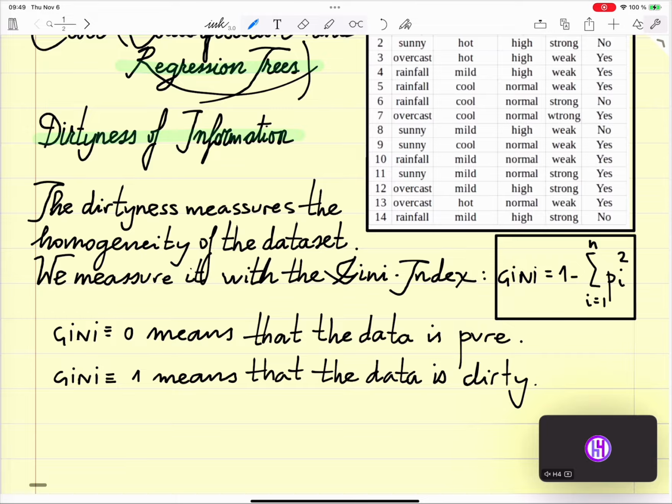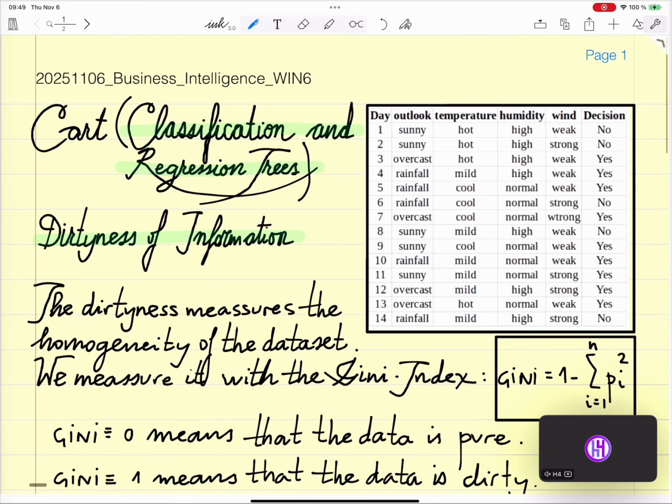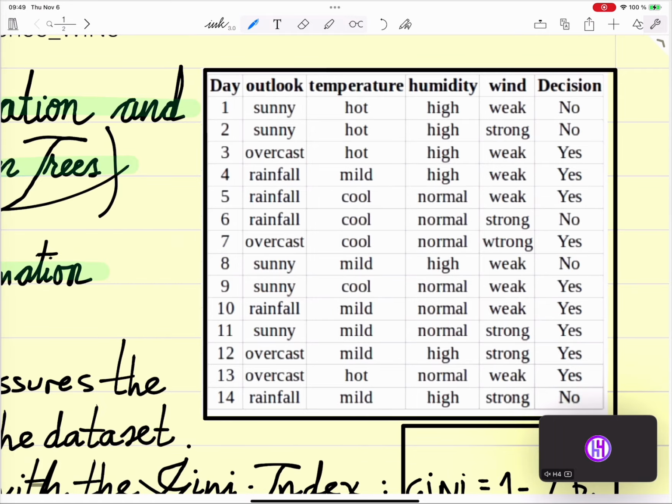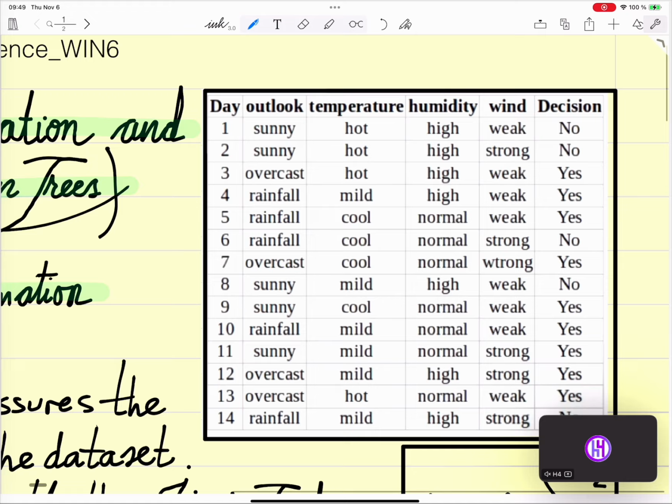We take this data here. As you see here, there are some columns. We have 14 data sets for 14 days. It's a data set taken to decide, this is the decision. The last column is a decision, to decide if some team plays a soccer game or not,